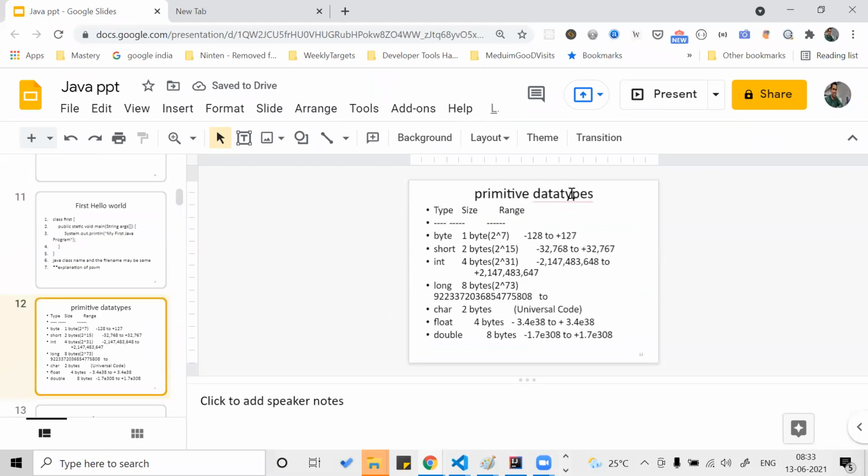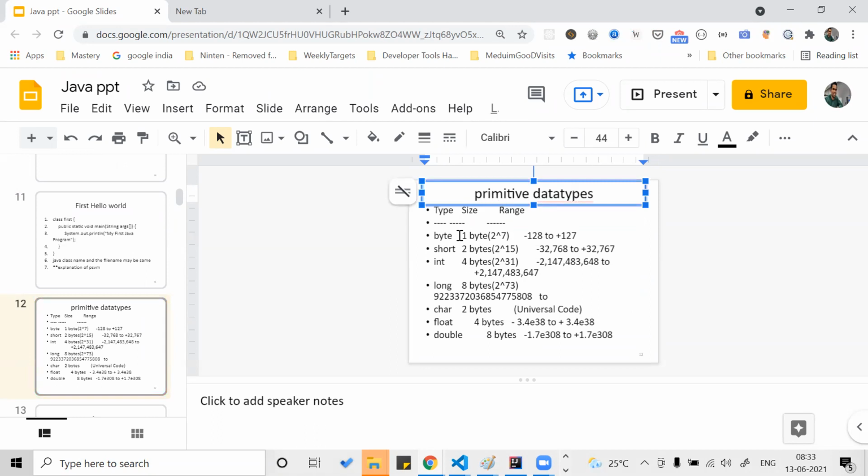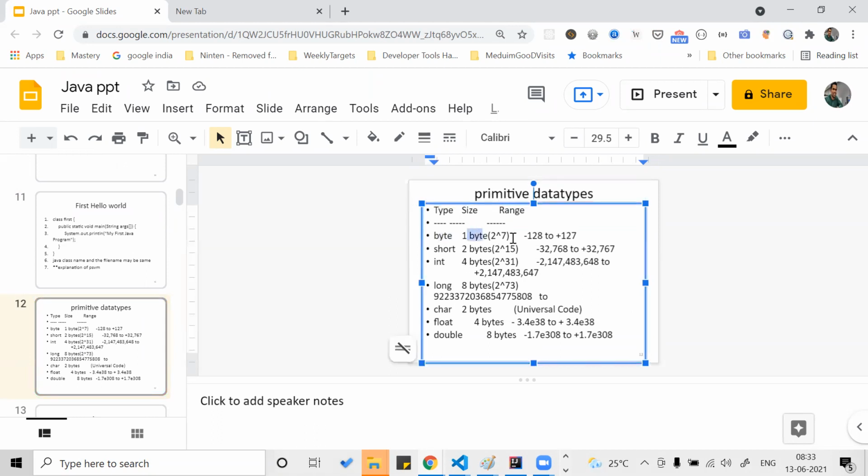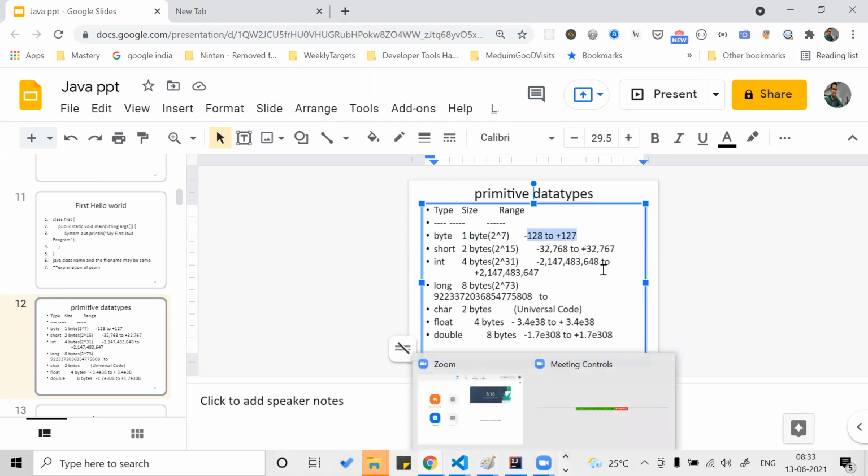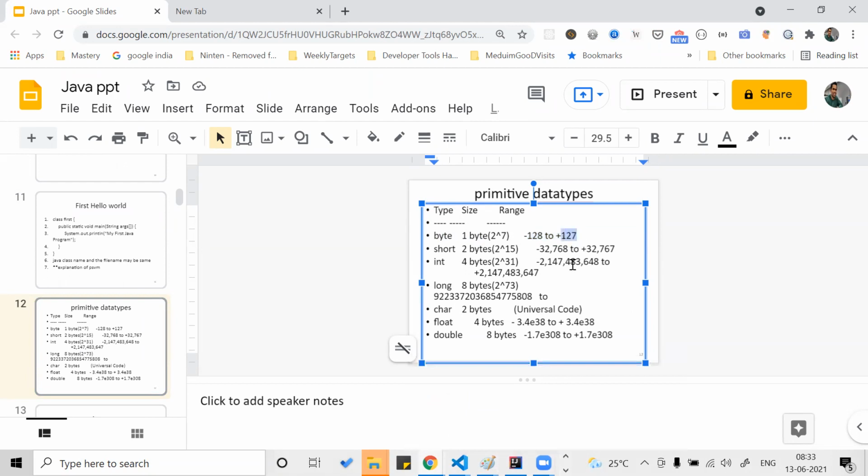We have seen the data types. Primitive data types: byte takes a size of 1 byte. If you store more than 127, what we have seen in our source code, you will get a compiler error. It won't compile, let alone create the .class file or intermediary file. Short takes 2 bytes and from minus